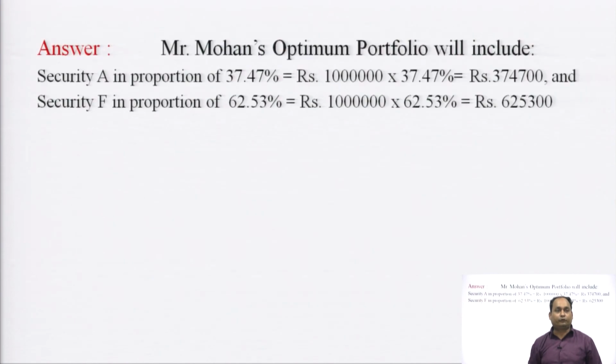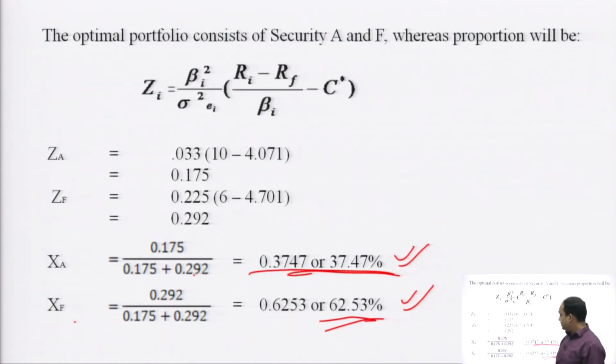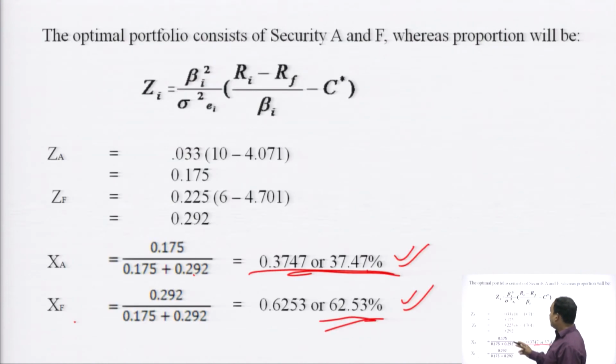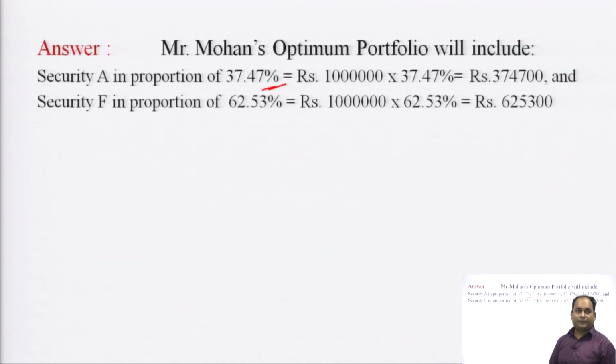to be included in our portfolio. Now, Mr. Mohan's optimum portfolio will include security A in the proportion of 37.47%, 10 lakh multiplied by 37.47%, that is 3,74,700, and security F in the proportion of 62.53%, which is equal to 10 lakh multiplied by 62.53%, equal to 6,25,300 rupees.